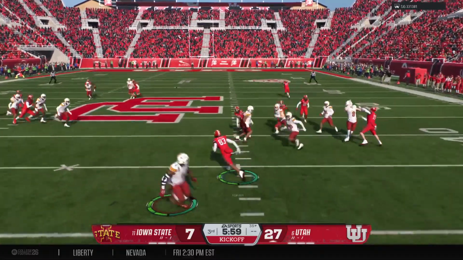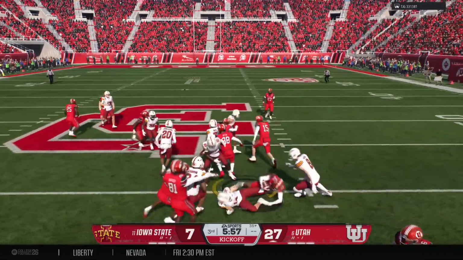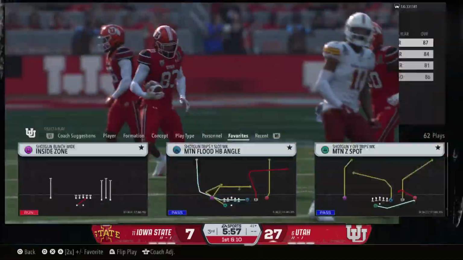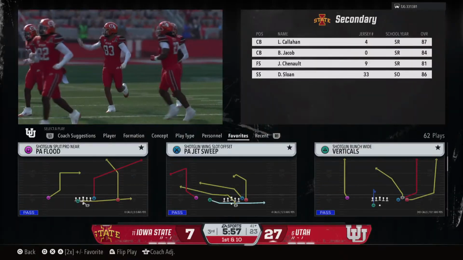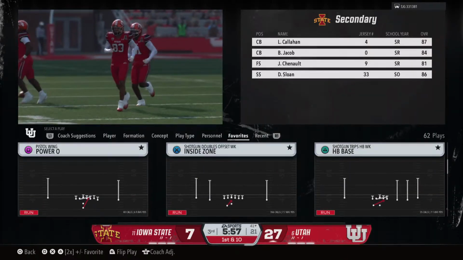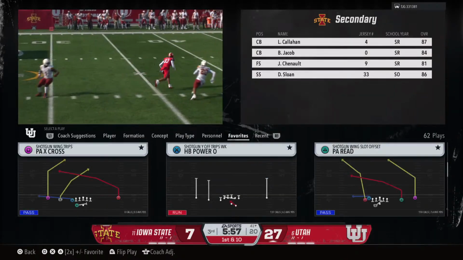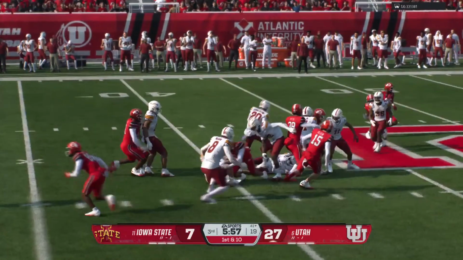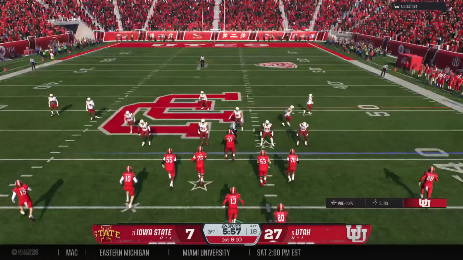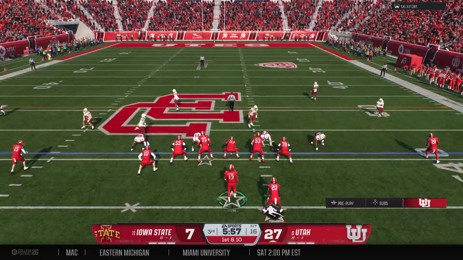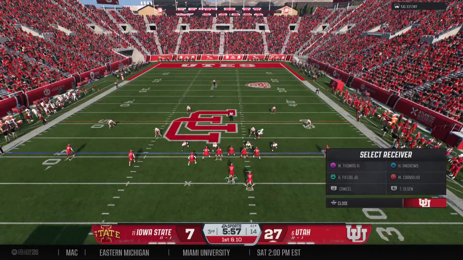This is a squib kick right to one of the blockers on the return team. They bring him down at the 41. The return team does a solid job there. And the Utah offense takes the field, trying to build the lead as we begin the third quarter and trying